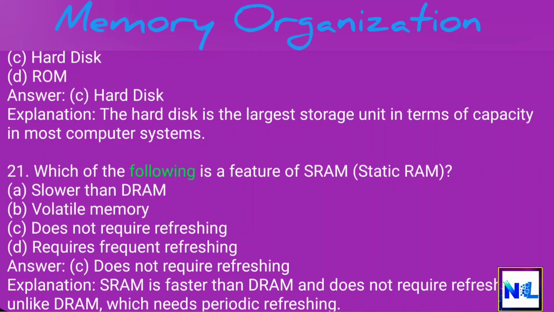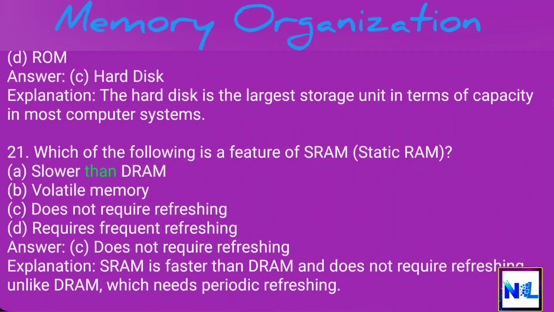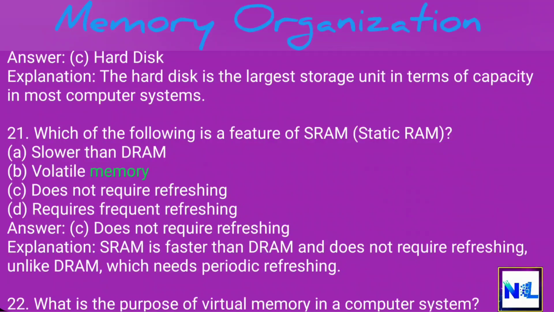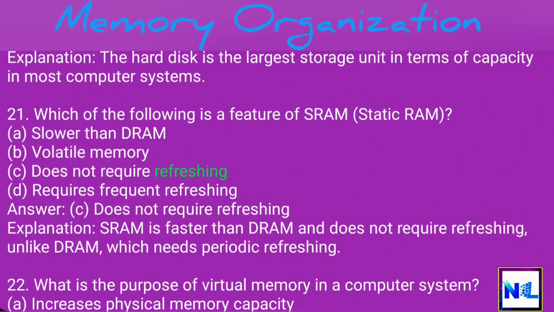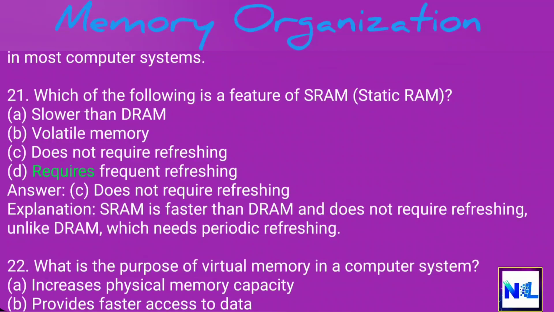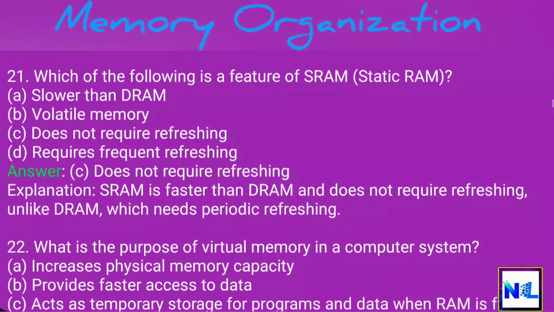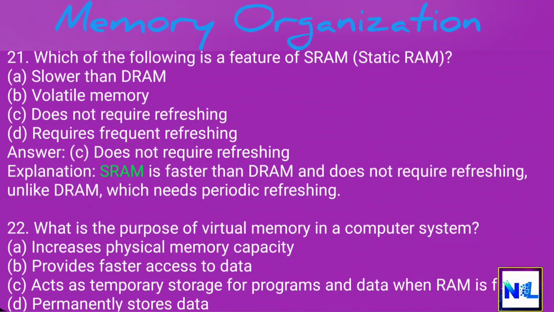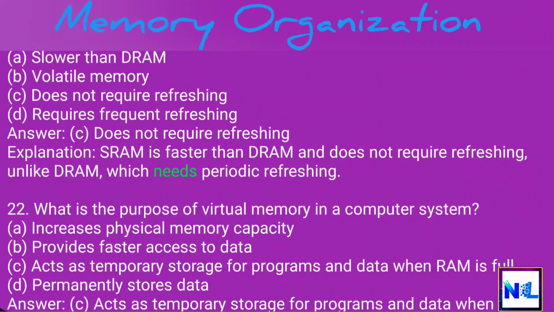21. Which of the following is a feature of SRAM, static RAM? A. Slower than DRAM. B. Volatile memory. C. Does not require refreshing. D. Requires frequent refreshing. Answer: C. Does not require refreshing. Explanation: SRAM is faster than DRAM and does not require refreshing, unlike DRAM, which needs periodic refreshing.